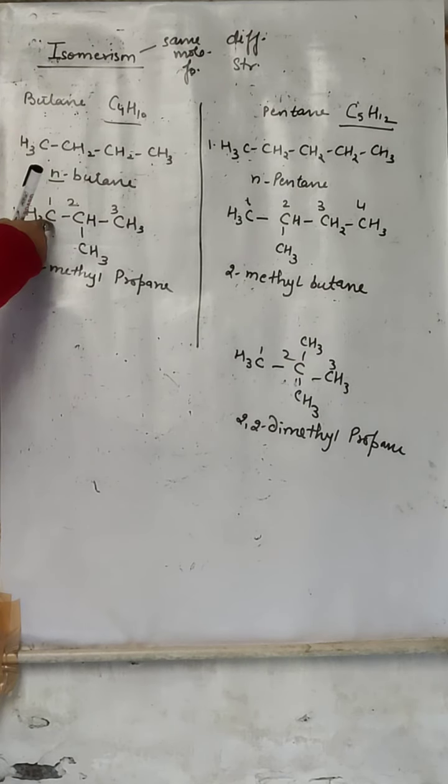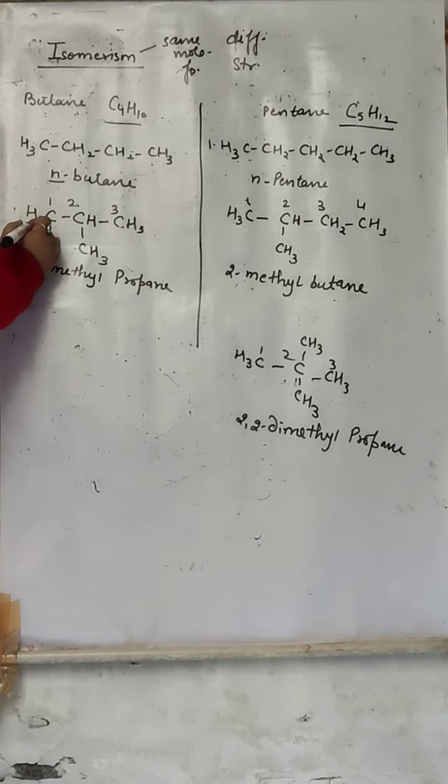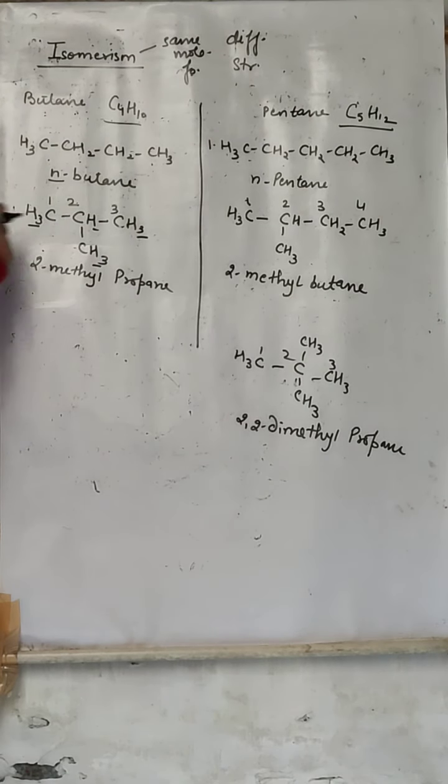When you number it, it is 1, 2 and 3, so the name will be 2-methylpropane. Now count the hydrogens: 3, 6, 9 and 1, that is 10, and carbon is 4. The molecular formula is the same but the structure is different. This is a straight chain and this is a branched chain. So this is the isomer of butane.